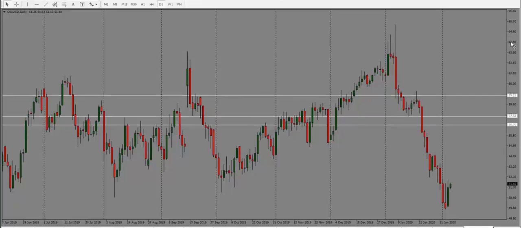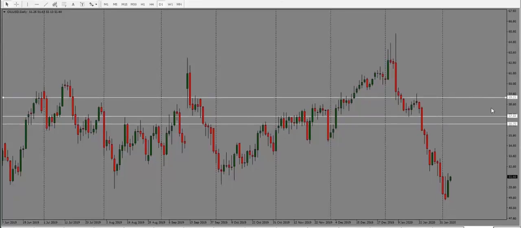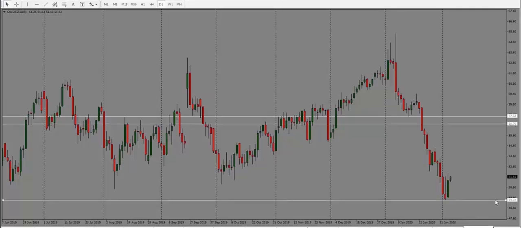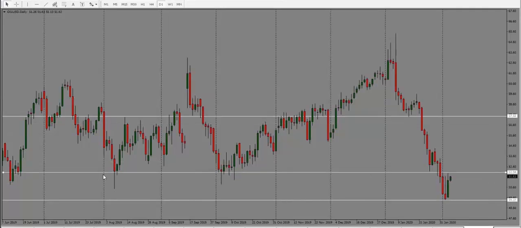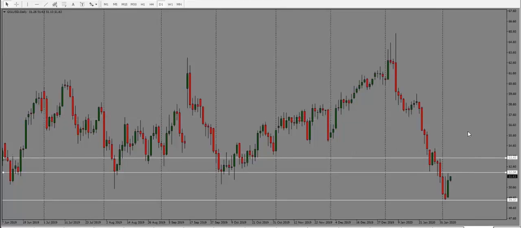Oil here, so oil has finally turned. We see a nice bullish candle close, so this one could go further. Now, of course, it is into this support turning into resistance, so watch out for that, but it is bullish, and once it gets through that, we could see it go all the way into 53.50. So bias is bullish for oil.